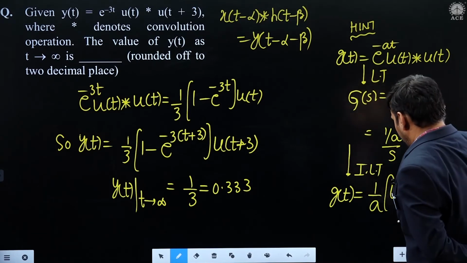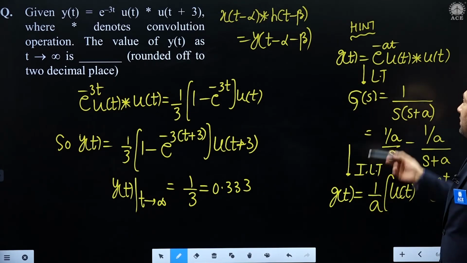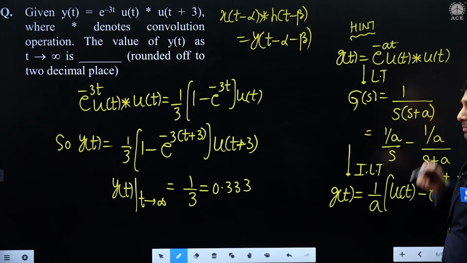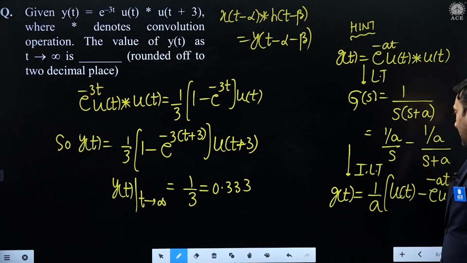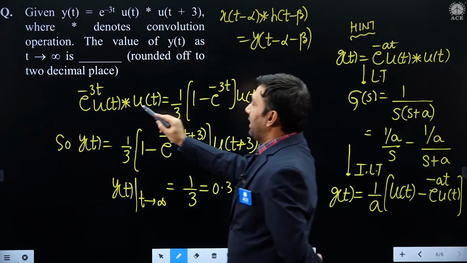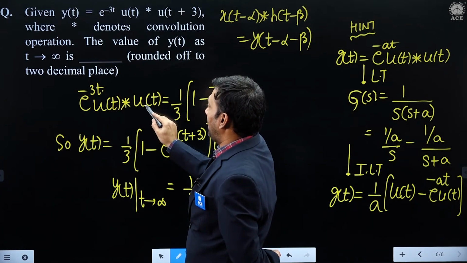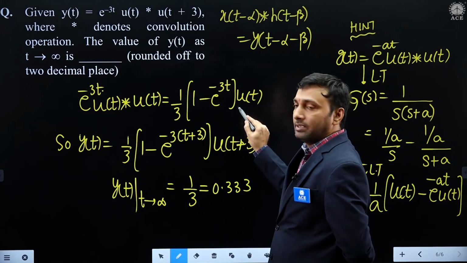So, I have used a simple hint here: e power minus at u of t convolved with u of t. Take the Laplace transform, 1 by s plus a. Do partial fractions and write the inverse Laplace. Based on this generalized relation, in our case e power minus 3t u of t convolved with u of t, what is the answer we can write? This way, 1 by 3 times this term.